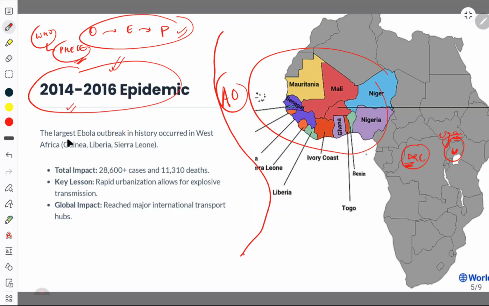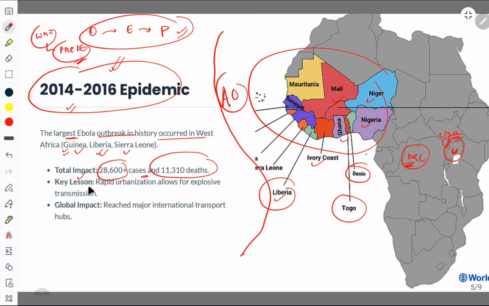So this was the largest Ebola outbreak in history, which occurred in Western Africa, like Guinea, Liberia, Sierra Leone. These are the areas. Also Mali, Niger, Nigeria, Ghana, Ivory Coast, Togo, Benin. These are the areas where it was spread. Total impacted was 28,600 plus cases and 11,310 plus deaths were recorded at that time.